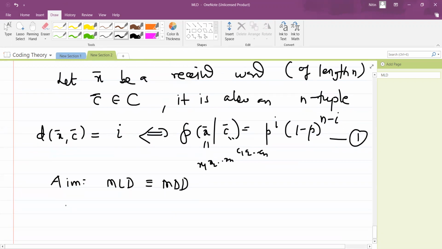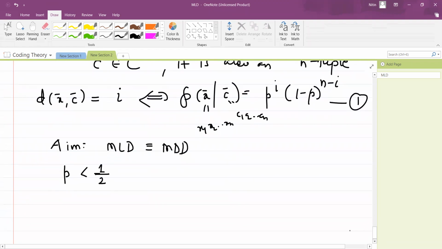Now remember, what is the crossover probability in this BSC? They have given it to be p less than half. So whenever p is less than half, we have seen that 1 minus p is bigger than p. Okay. So then you can just see that p raised to 0 into 1 minus p raised to n.